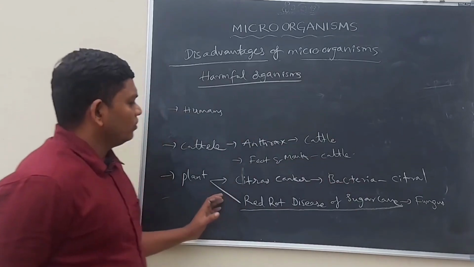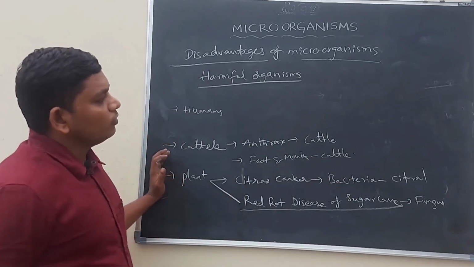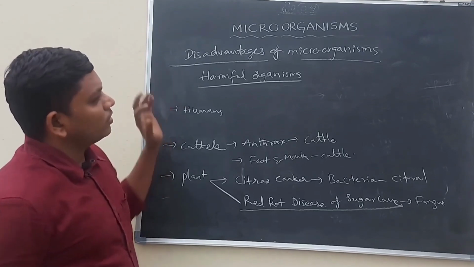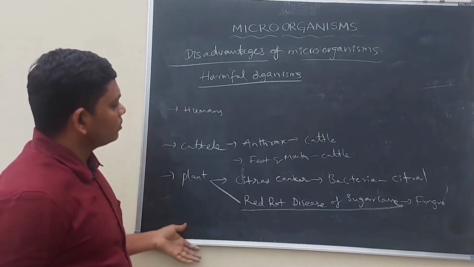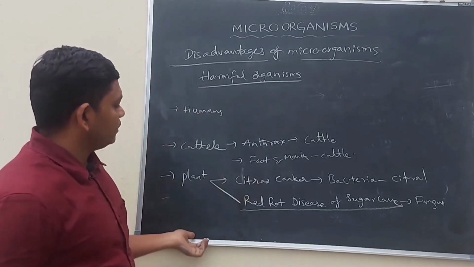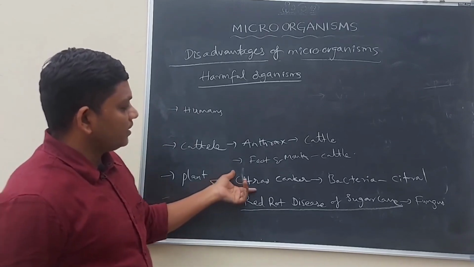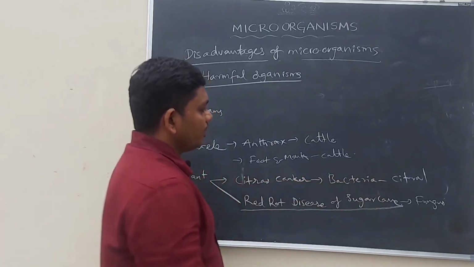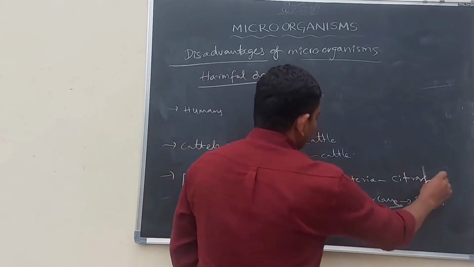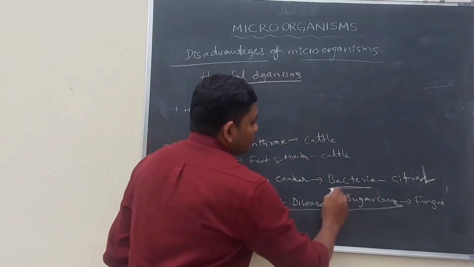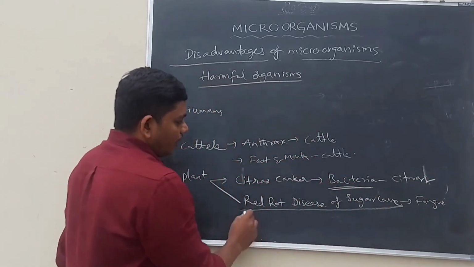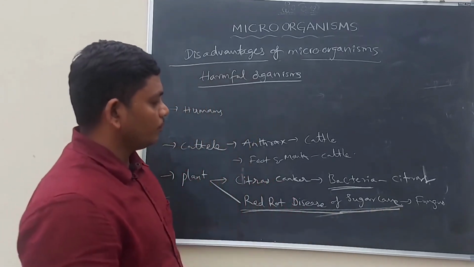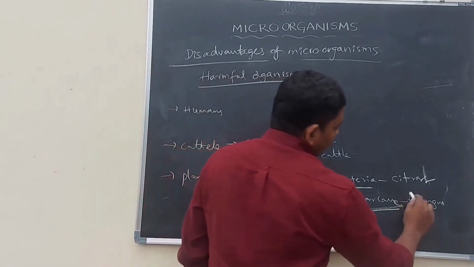So plants also are having difficult situations because of microorganisms. Why? Because these microorganisms are causing some type of disease in them. For example, citrus canker appears in citrus plants and is caused by bacteria. And red rot disease of sugarcane occurs in the sugarcane plant due to fungus.